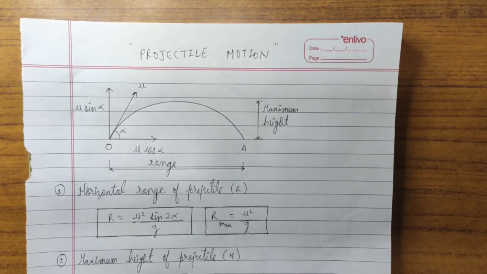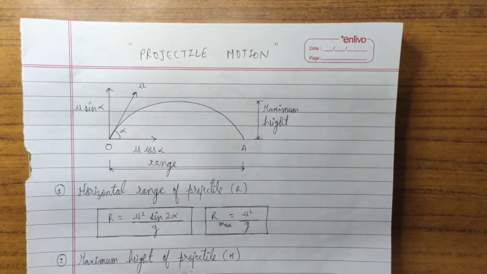Okay, but now consider the example of a cricket match. Suppose there is a fielder who is standing at the boundary line and he wishes to throw the ball from that boundary line up to the wicket keeper. Now, will the path of that ball be a straight horizontal line? No. Will it be a straight vertical line? No. Then the path of that ball from the fielder's position towards the wicket keeper's position is going to be a somewhat curved path, right?